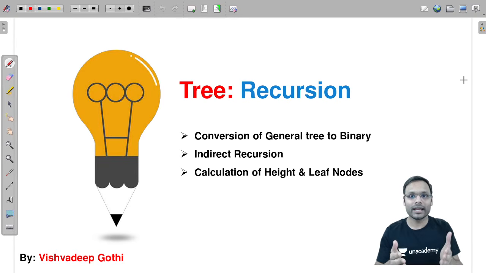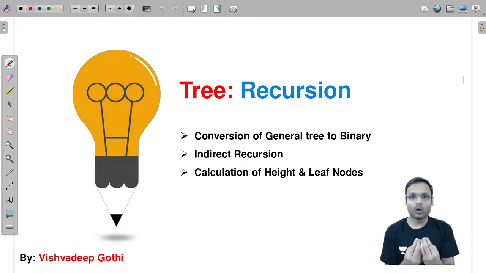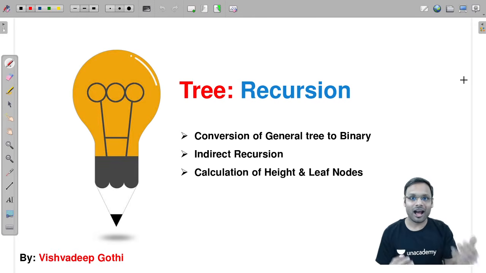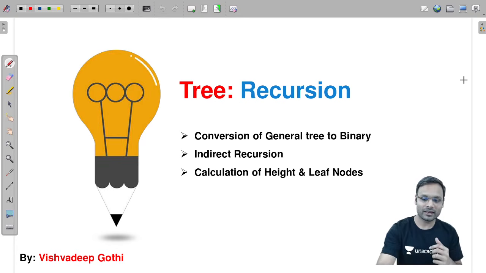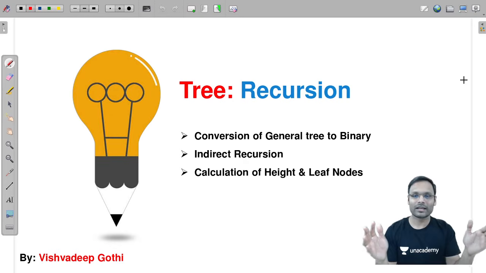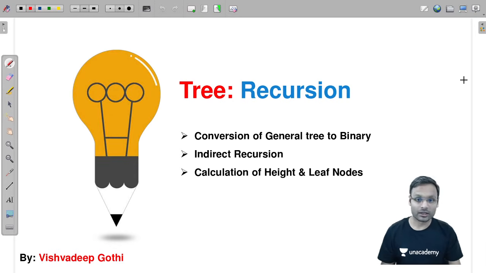Questions like how to delete all the leaf nodes of a tree, how to count the number of leaf nodes in the tree, how to calculate the height of a given tree, how to calculate how many maximum levels are there in the tree, and there are so many such questions like swapping of the nodes, like making the mirror image of the tree, and so many such questions are there.